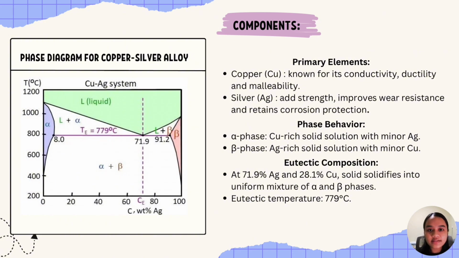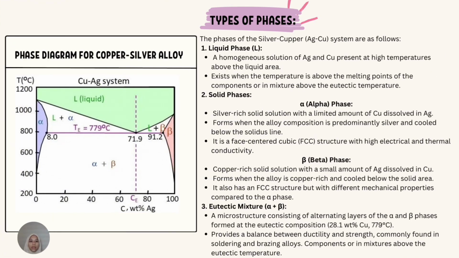The system also has a eutectic composition, which occurs at approximately 28.1% weight of copper and 71.9% silver. At the eutectic temperature of 779 degrees Celsius, the alloy solidifies into a uniform mixture of alpha and beta phases. Also, this phase behavior is what gives the alloy its unique properties and makes it suitable for diverse applications. Next, I will talk about the types of phases. This system has three main categories: the liquid phase, solid phase, and the eutectic phase.